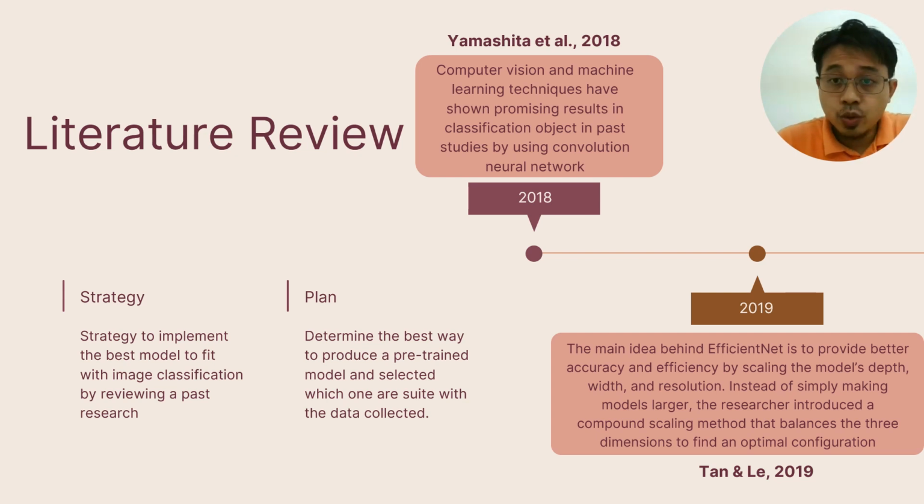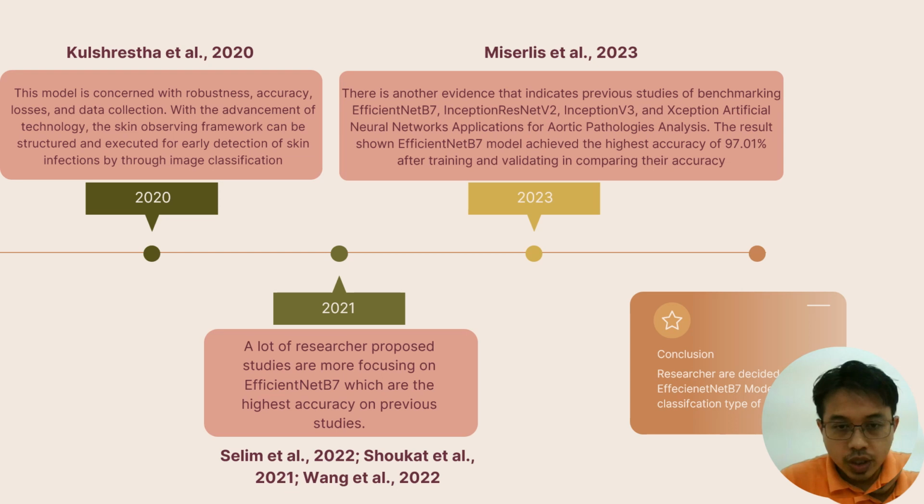For example, in 2018, computer vision and machine learning techniques showed promising results in object classification by using convolutional neural networks. The next year, 2019, the main idea behind EfficientNet was to provide better accuracy and efficiency by scaling the model depth, width, and resolution. Instead of simply making the model larger, the researchers introduced a compound scaling method that balances the three dimensions to find the optimal configuration. This is some research that has been done before. So why do we select the EfficientNet B7 model in 2021 and 2022?